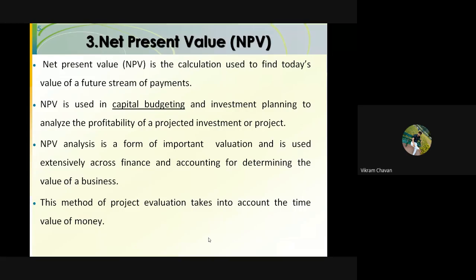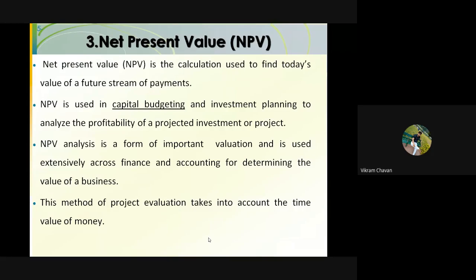To calculate this payback period, there is a simple formula: n is equal to I divided by b, where n is the payback period, I is the investment, and b is the net return per annum, or benefit per annum.